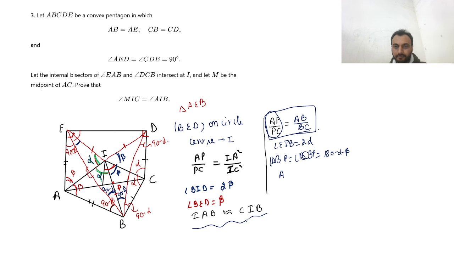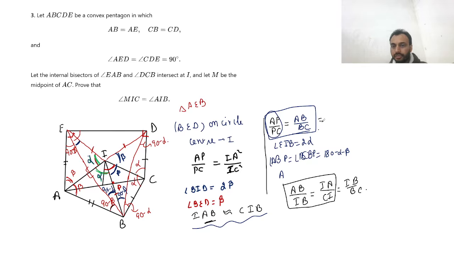So for that, if I first try to find out AB, I can say AB by IB is equal to IA by CI is equal to IB by BC. Okay, so to get AB we can use this.